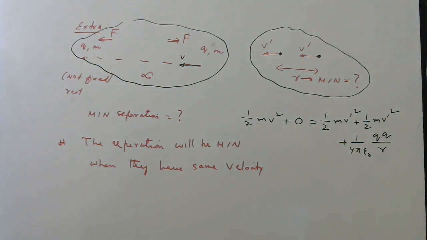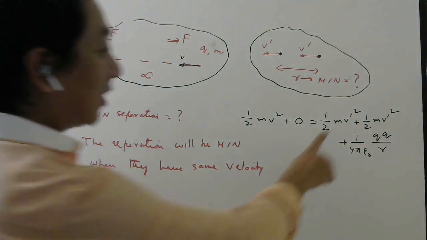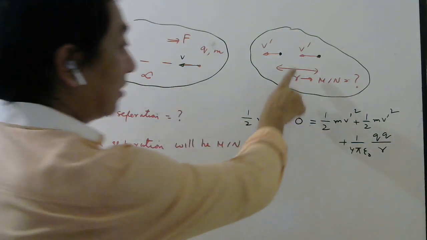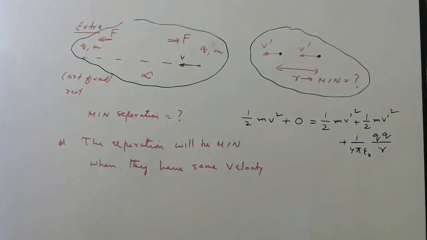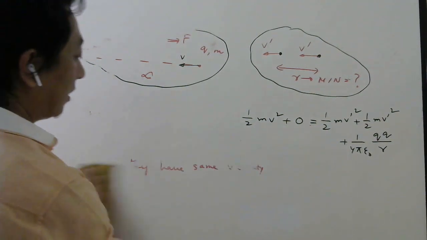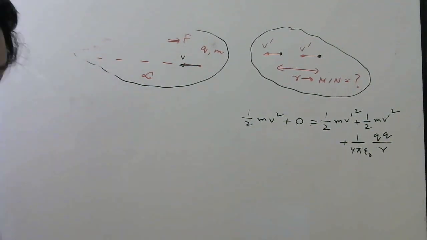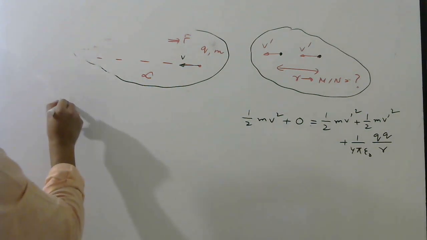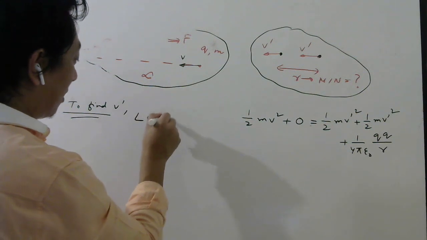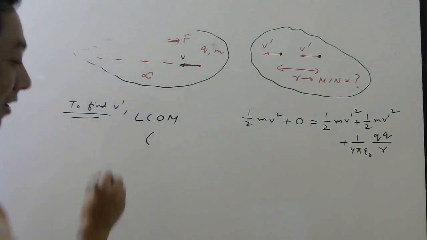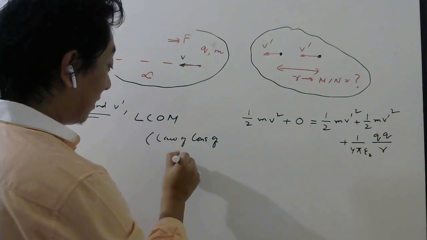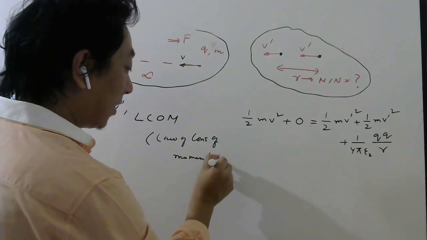Now in order to solve this, what must you find? v dash you must find, because in the question you are given v, not v dash. So we have to find v dash. Any idea how to find v dash? Well, to find v dash we will use LCOM. What is LCOM? Now some students may not be knowing. LCOM means law of conservation of momentum.